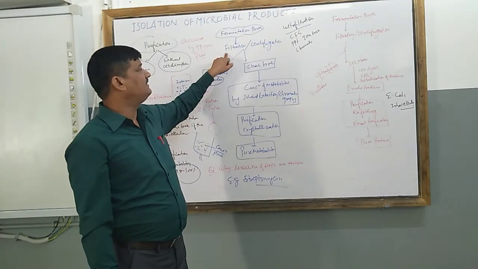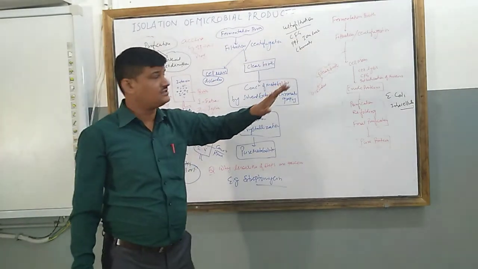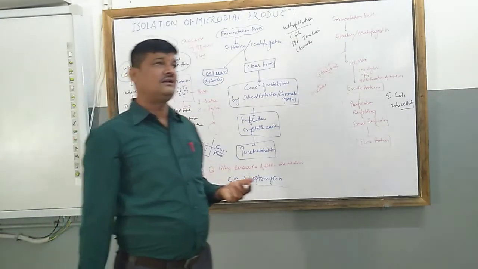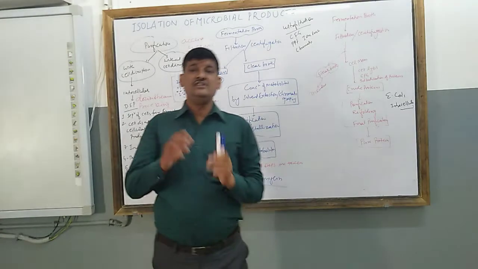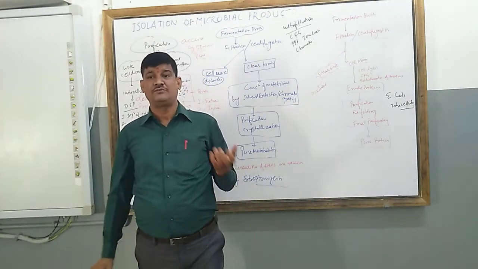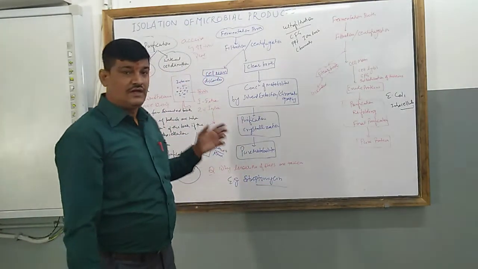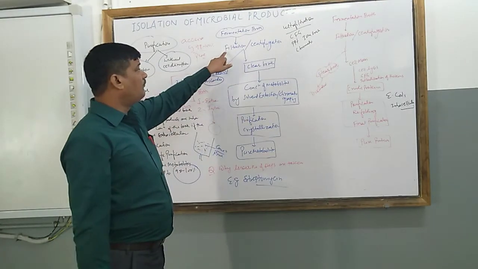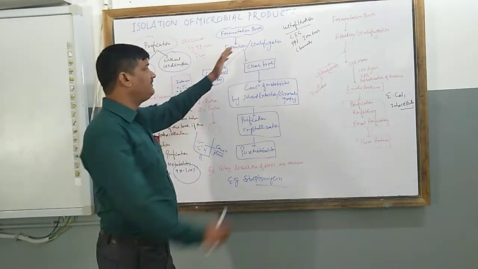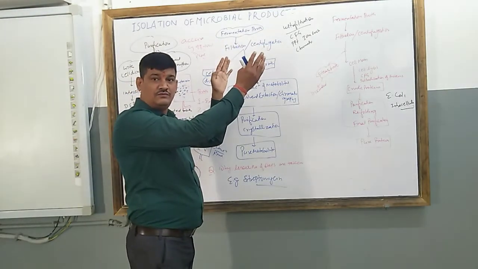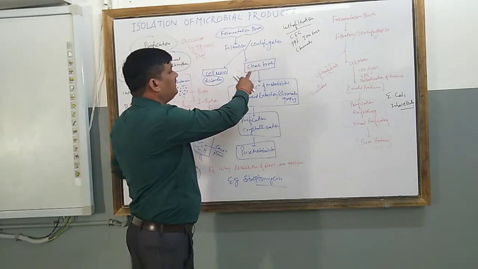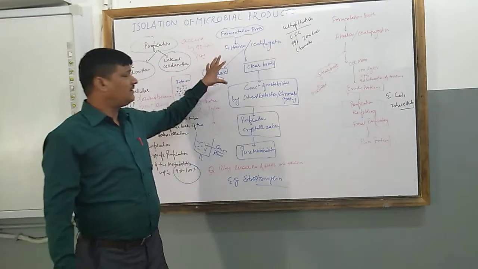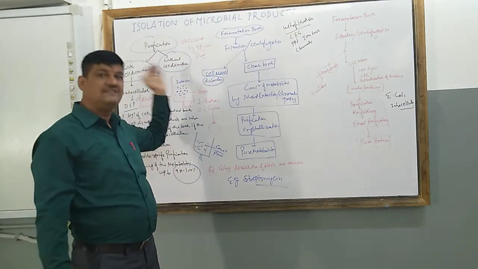This purification is done either by filtration or centrifugation. Here we are also applying ultrafiltration. What is the meaning of ultrafiltration? It is filtration based on the molecular size of the substance, where the molecule size is bigger than the solvent. So with filtration and centrifugation, you will find two outputs: one is the clear broth and the second is the cell mass. This cell mass is of no use now, so it is discarded.